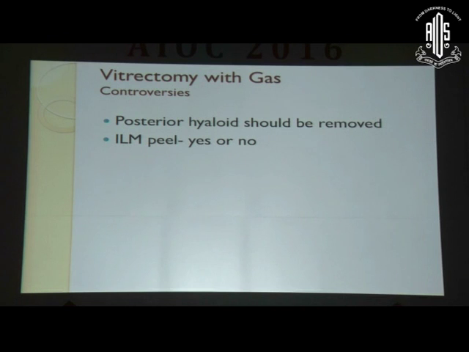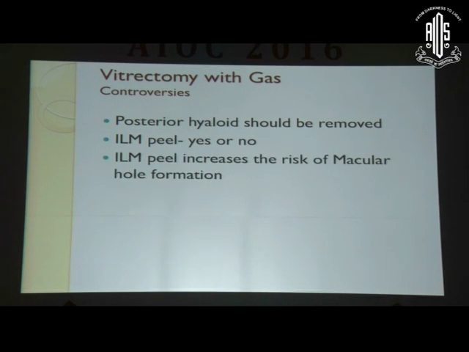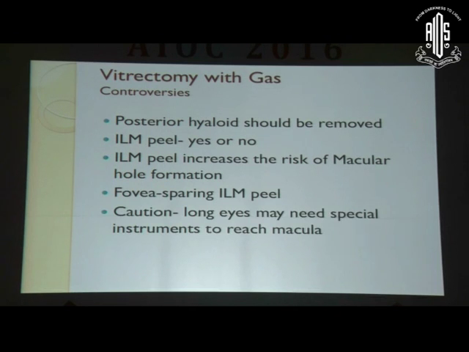Whether to do ILM peel or not is controversial, because there are some reports which say that peeling the ILM in this situation can cause macular hole formation in the postoperative period. For this reason, an option that you could exercise is a foveal sparing ILM peel.